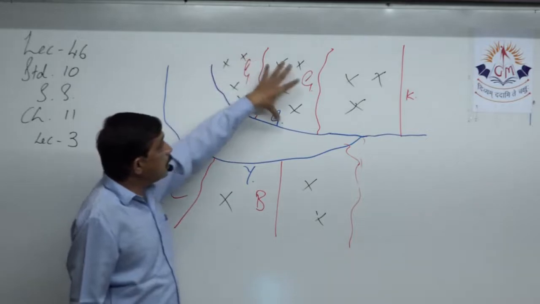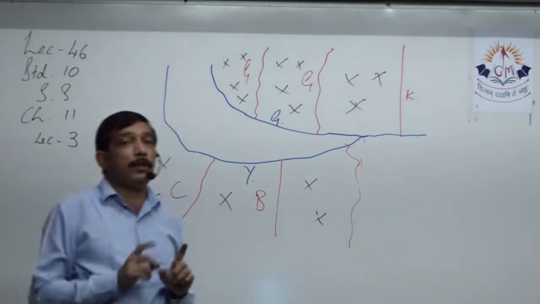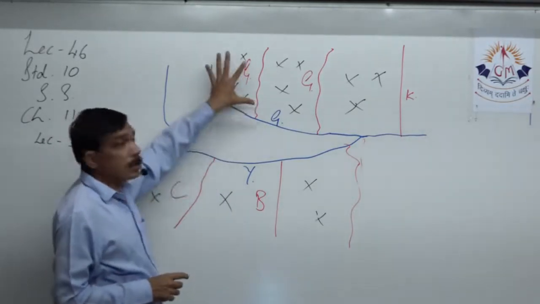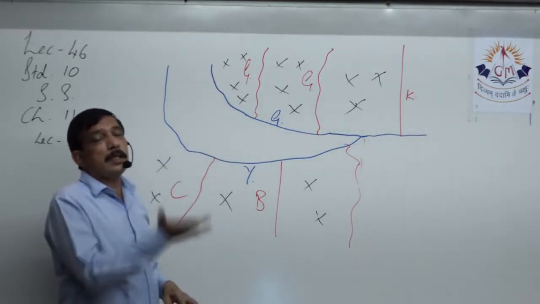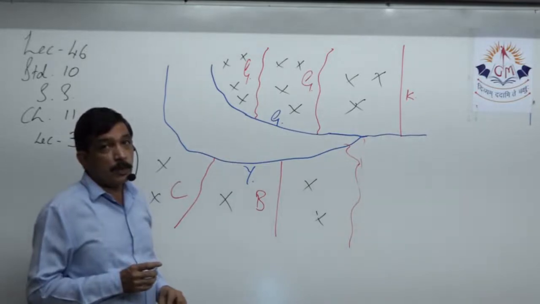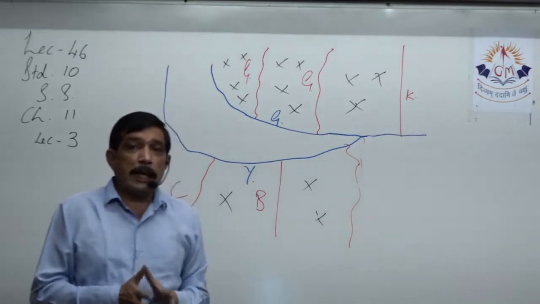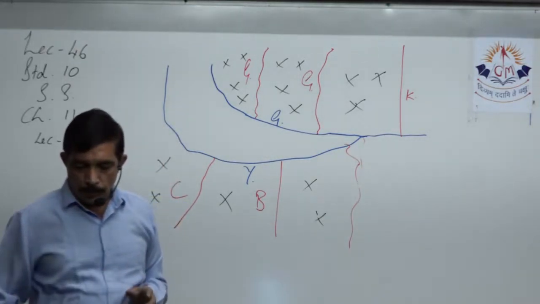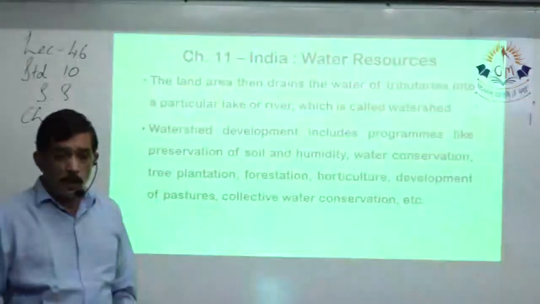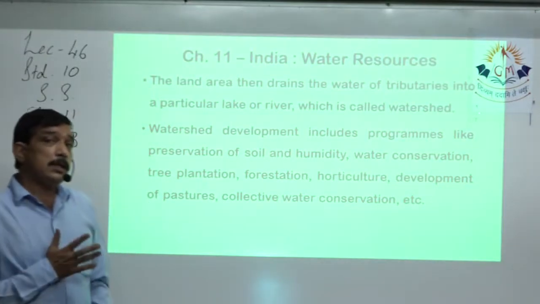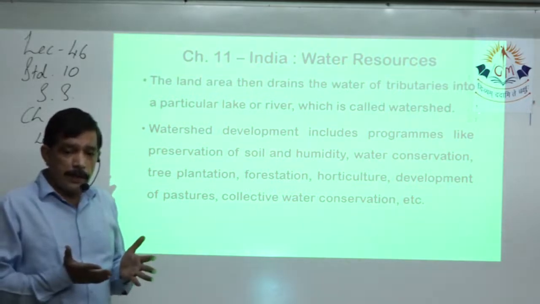So something has to be done in these areas which fall in between the tributary and the main river, so that the water stops over here and seeps into the ground and raises the underground water level, so that this shortage of water or water crisis can be controlled. So what are the different activities that can be done in this watershed area to develop it?